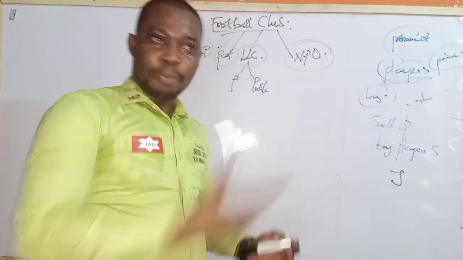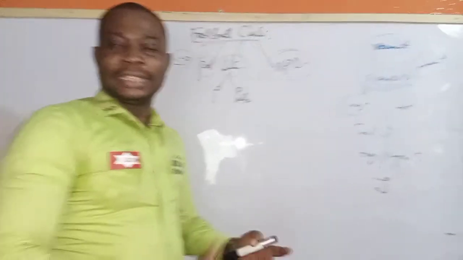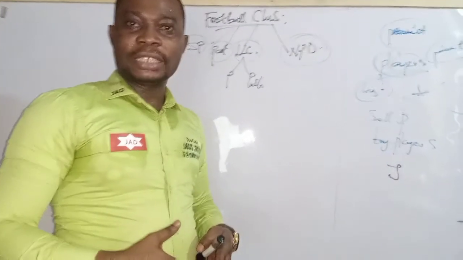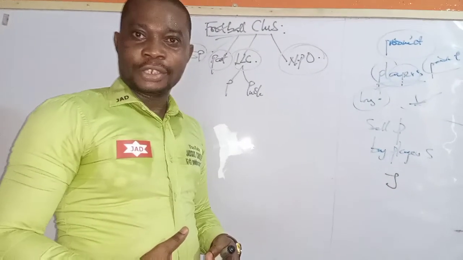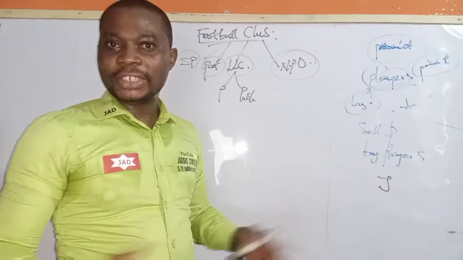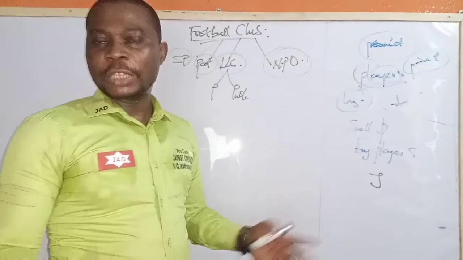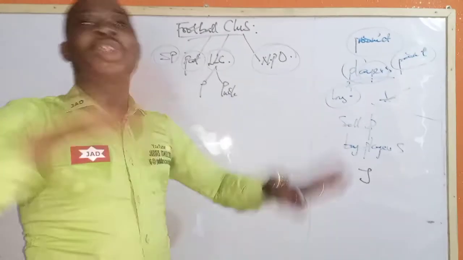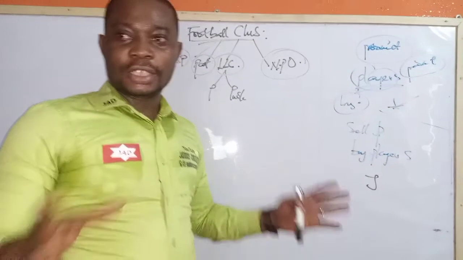When you buy players, that's payment, that's purchases. When you sell, that's more like sales. Then when you sell your match tickets, that's revenue. Do you understand me? When you sell jerseys, that's revenue. When you get donations from government or from individuals, that is revenue. So you must be able to understand those aspects to know exactly how the business operates.